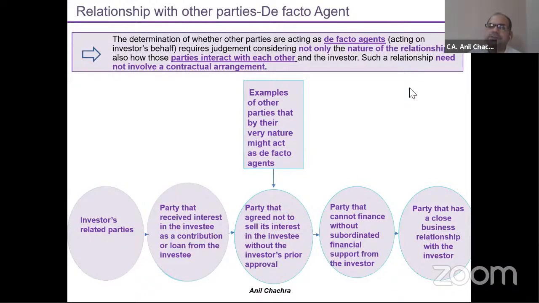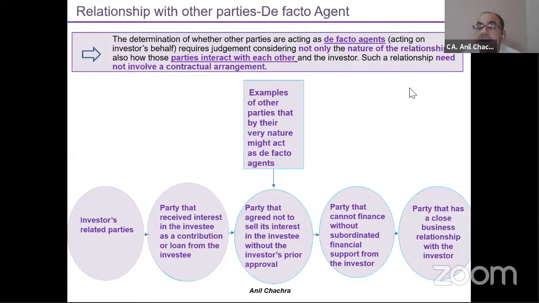The other company, which is my sister concern, we can say, is having 20%. But this 20% company can't take decisions on its own. Whatever decisions I will take, they will support me, right? Whatever decision I will take, they will support me. Means they are working on behalf of my decision authority. This is called the de facto agent.